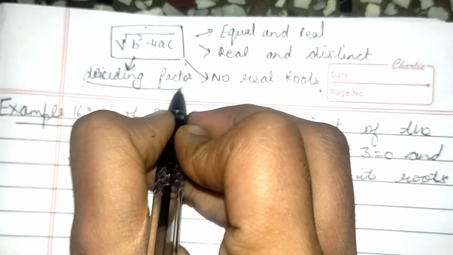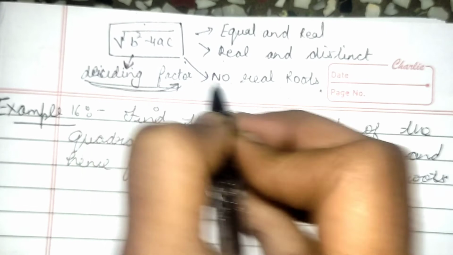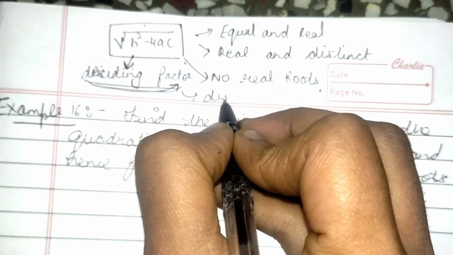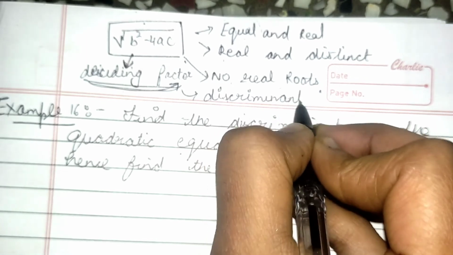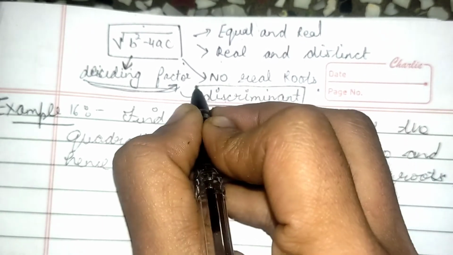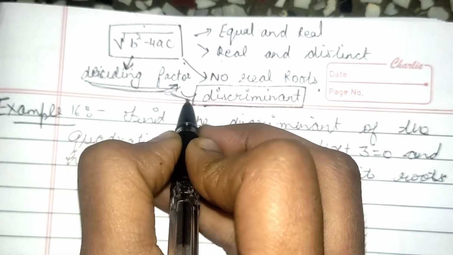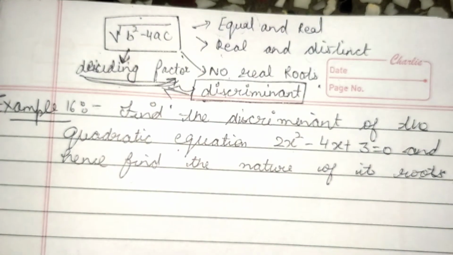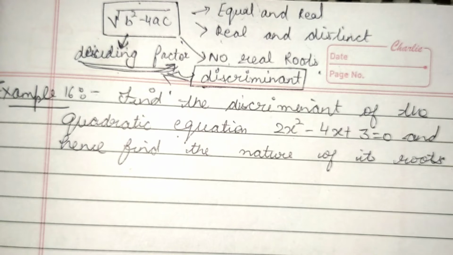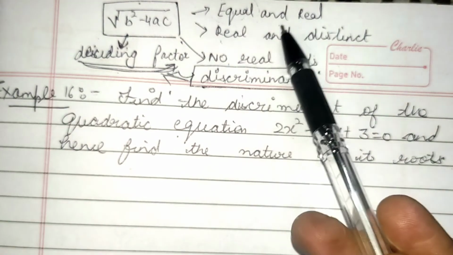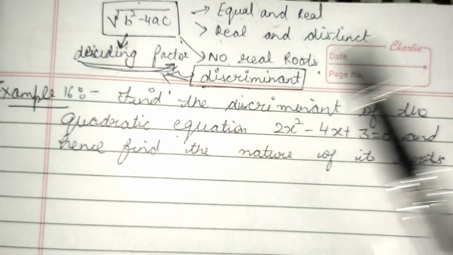Another name given to this deciding factor in mathematics is known as what? It is known as discriminant. And in English also this means the deciding factor, the dividing part which is deciding what will happen, whether the roots will be equal or distinct or no real.